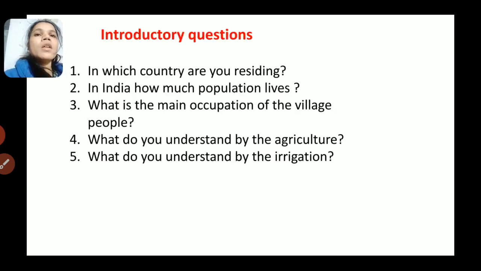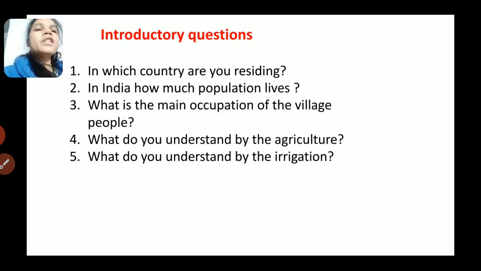In which country are you residing? India. In India, how much population lives in rural areas? 70% of the population lives in rural areas. What is the main occupation of the village people? The main occupation of village people is agriculture. What do you understand by agriculture? Agriculture is a science of cultivating soil, growing crops and rearing livestock.